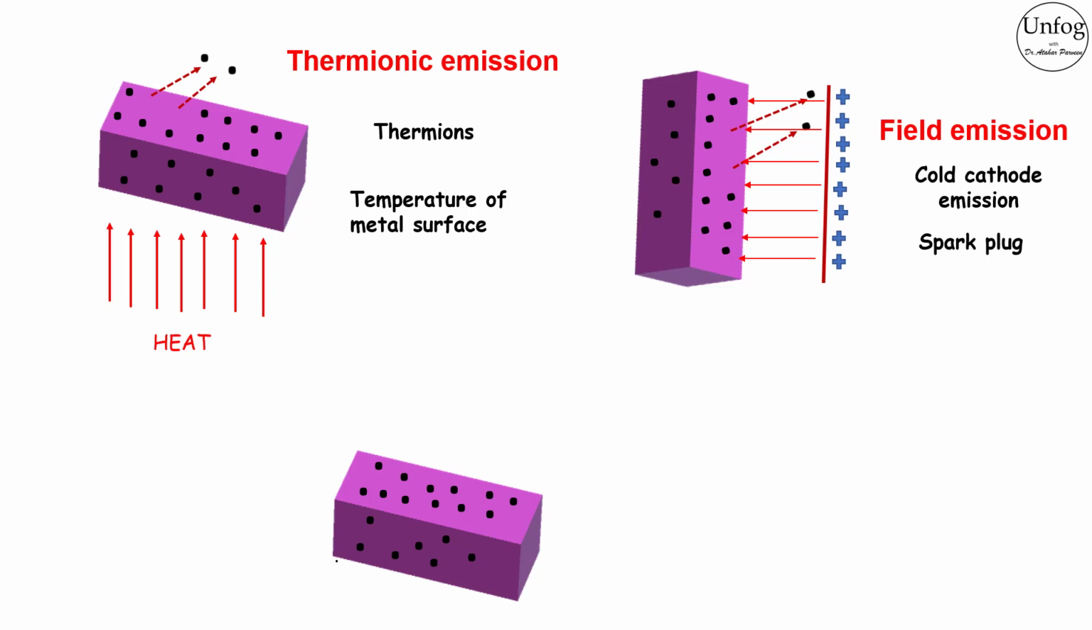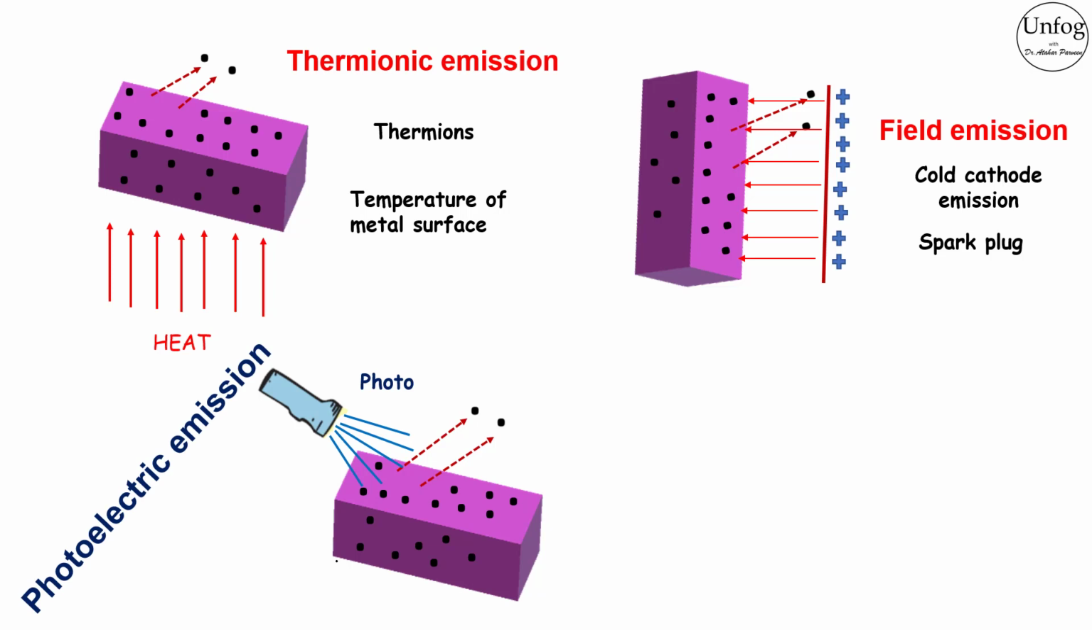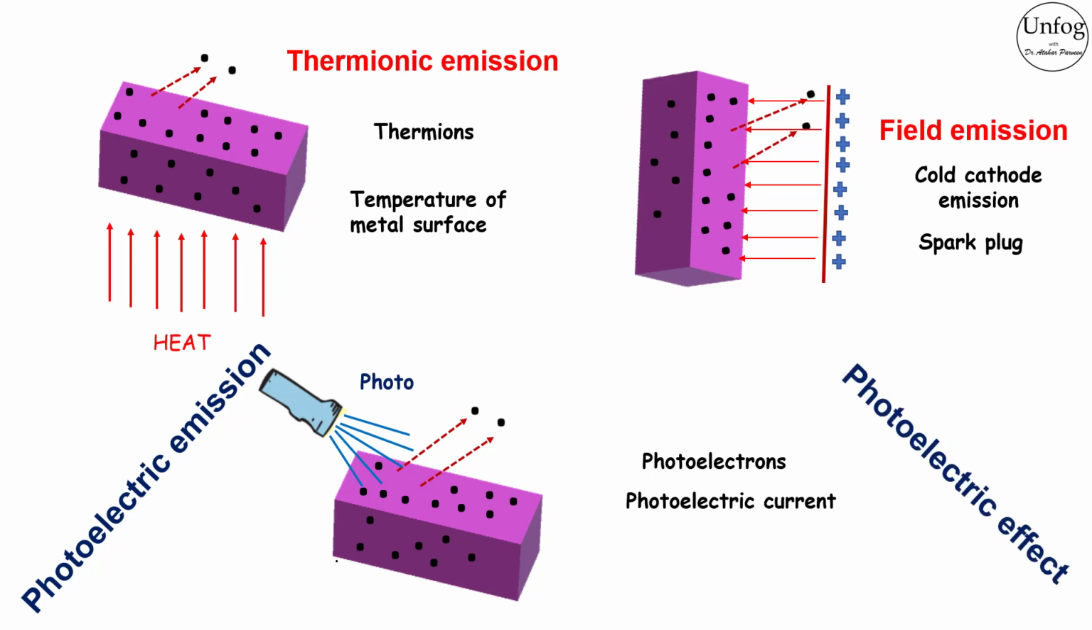One more way is shining light of suitable frequency on the metal surface. Then electrons will be emitted from the metal surface. This process is known as photoelectric emission. The emitted electrons are known as photoelectrons and the current induced is known as photoelectric current. This relation between light and electricity is known as the photoelectric effect.